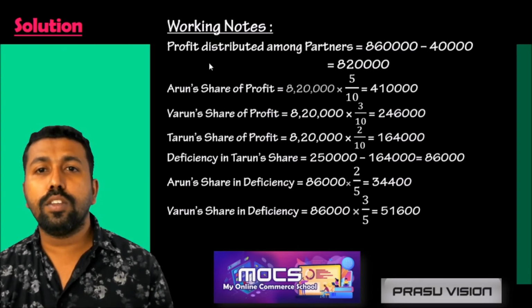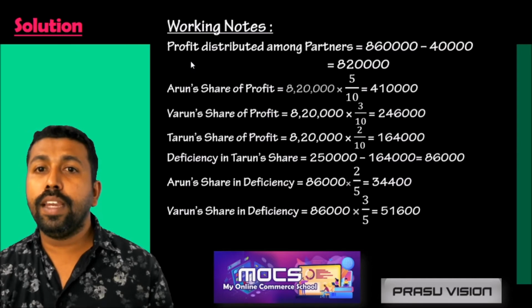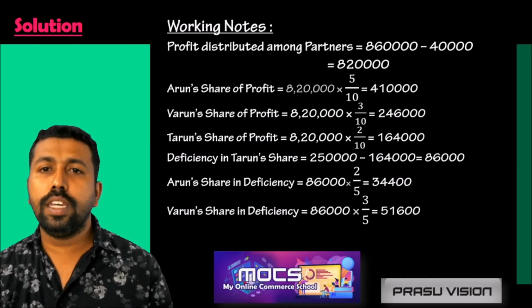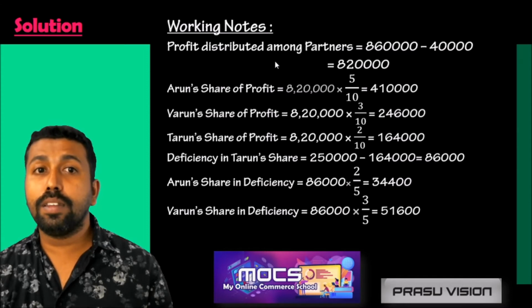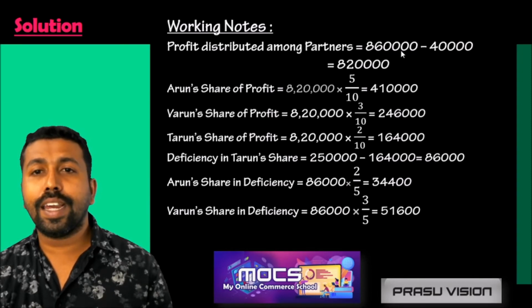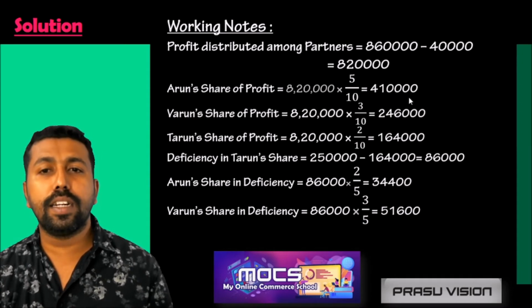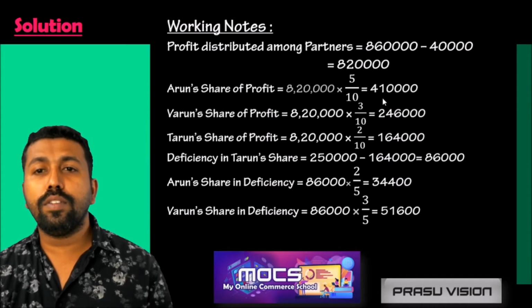So I think it is very clear. Every time we have to share the profit between the partners. Here there is one more item in the question, interest on capital. We deducted the interest on capital from the profit of the current year. Then the remaining amount is shared between the partners in their ratio 5:3:2. So we will get 4,10,000, 2,46,000, 1,64,000.